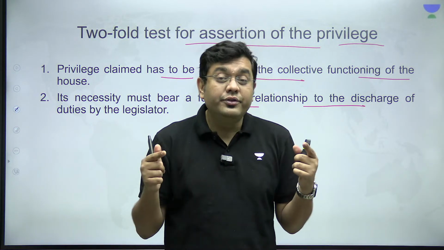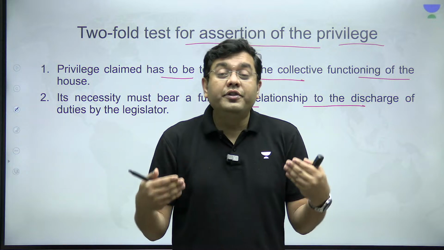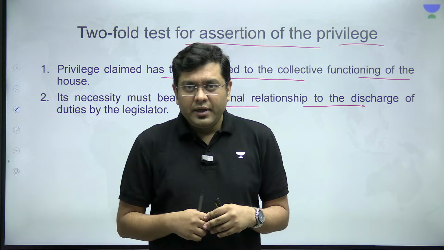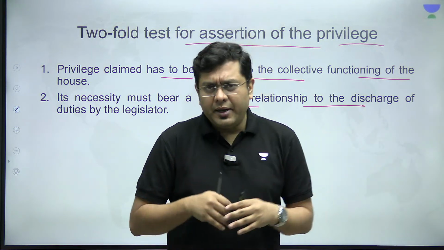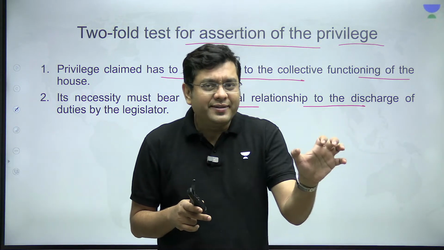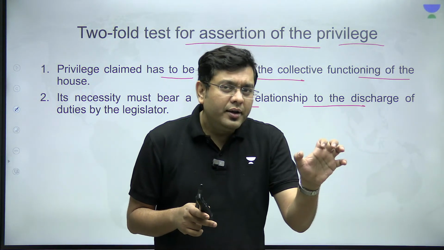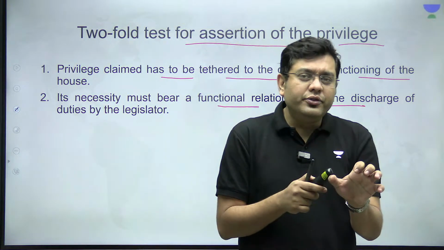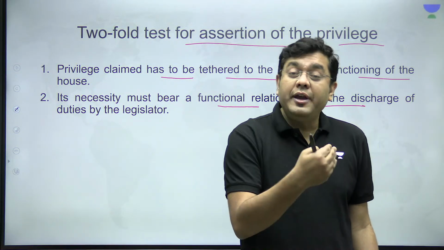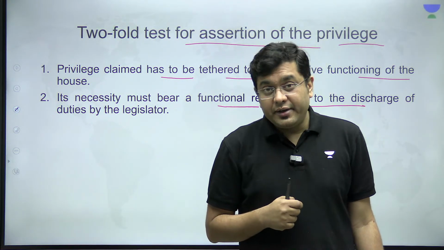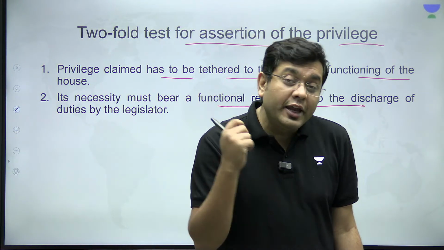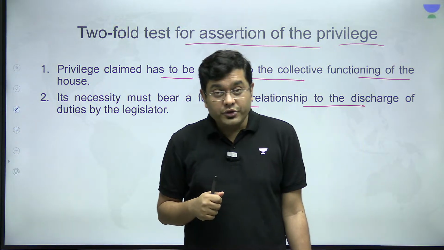Rajya Sabha elections are a mere exercise of the franchise that the individual legislators have. Now, this might appear to be very similar, but they are not a part of legislative business. Means what? That in the case of Rajya Sabha elections, the party whip does not act. The party whip does not have its jurisdiction there. So, if the party whip does not have its jurisdiction there, you cannot enforce anti-defection law provisions.